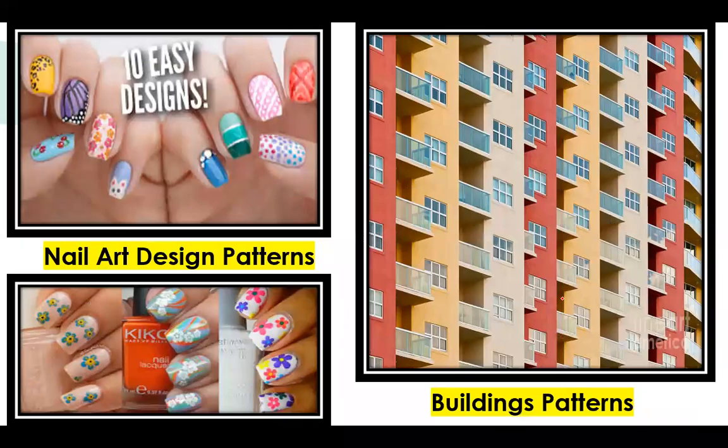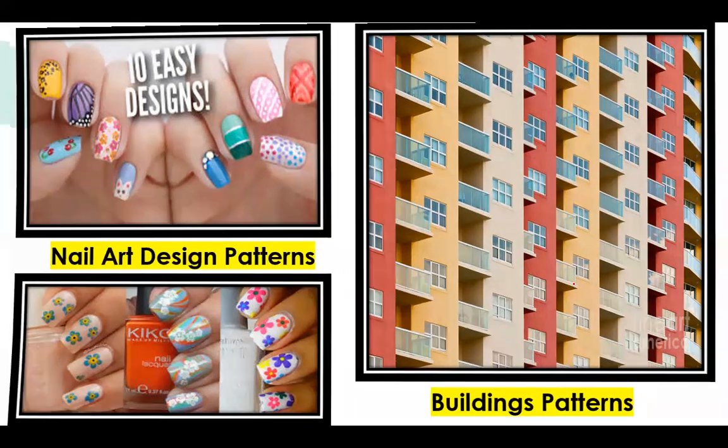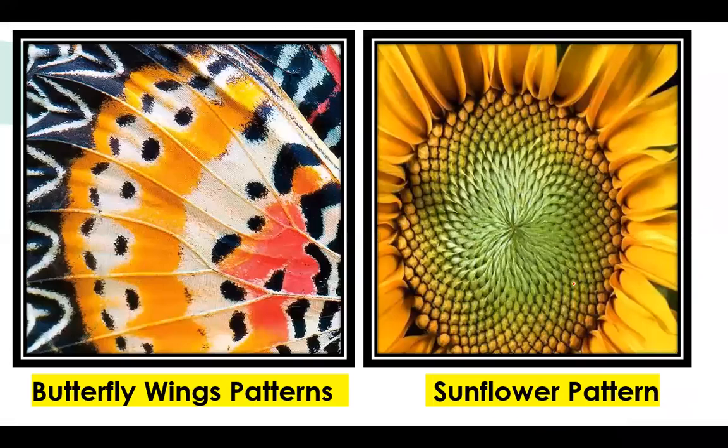Also we can use patterns in different shades to create nail art. We can create patterns on our nails, and in buildings too, where different patterns have been designed by the constructor. When we see butterfly wings, we can see different patterns created by nature.